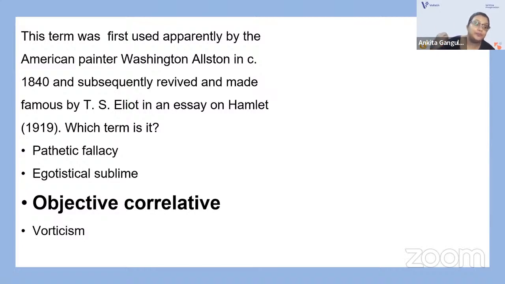It's a literary term which means that it's used to express emotions through a set of objects, images, or situations. For T.S. Eliot, Hamlet failed because it lacked an objective correlative. In that context, he talked about this term. All right? Okay. So let's move on to the next question.